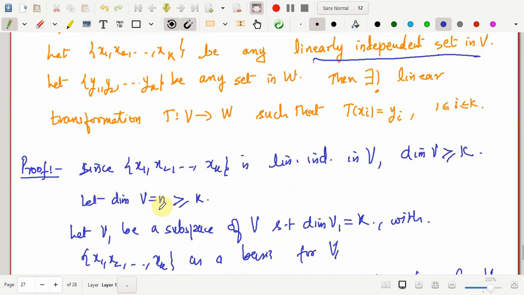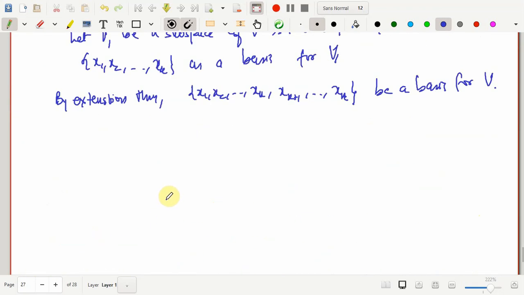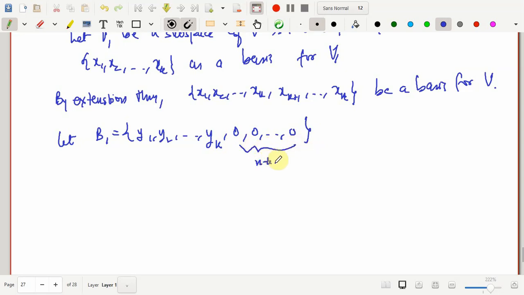So you want a subset containing n elements in W. Let B1 be a set consisting of, say, y1, y2 and this goes on till yk. The remaining n minus k elements you can put of your choice. I'll take these remaining n minus k elements as all zero vectors.